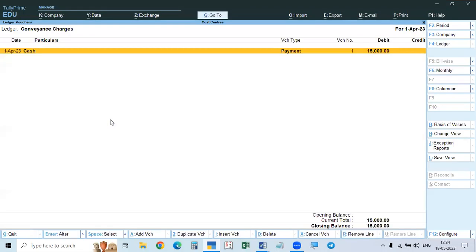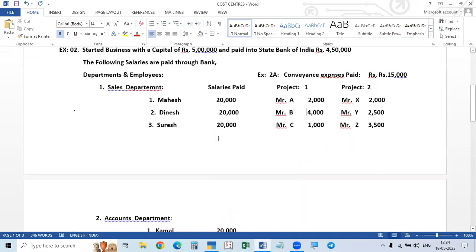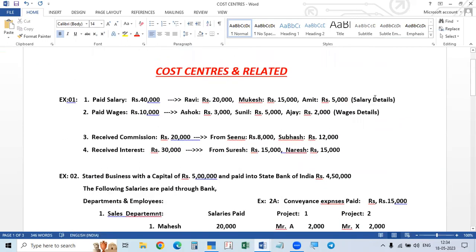Similarly, here is another one. Here you see the same thing. Just like this, here we can see these are the cost centers and salary paid. Salary is an expense account, that is expenditure, indirect expense. We have to create the salaries account, and we have to create the cost centers.